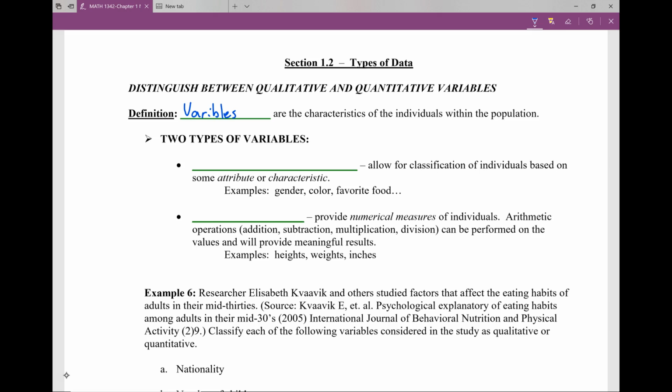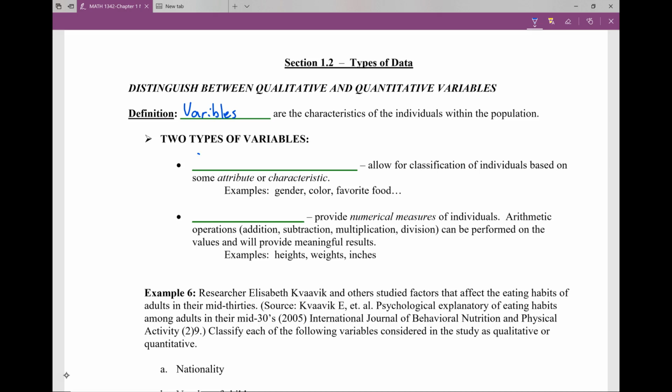So let's say we just finished discussing sampling techniques, and we do a simple random sample. And one of the questions we ask that person is their gender. Another thing that we ask them is their age, their marital status. These are different characteristics, different variables that we're looking at, okay?